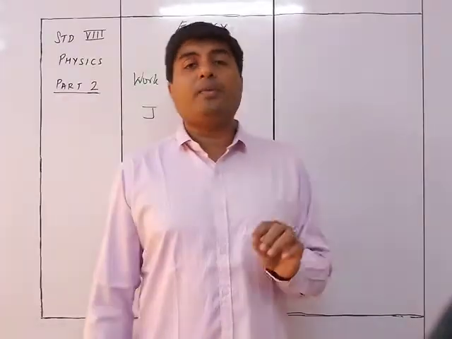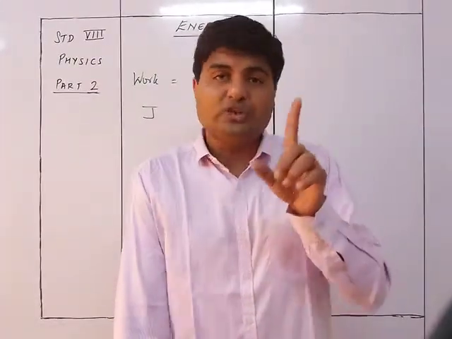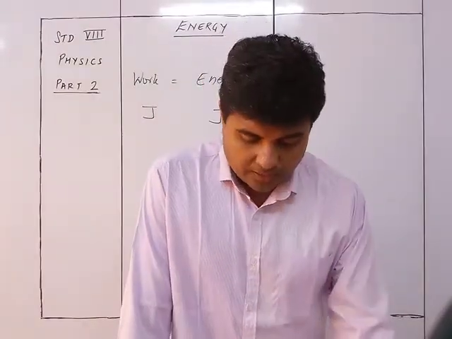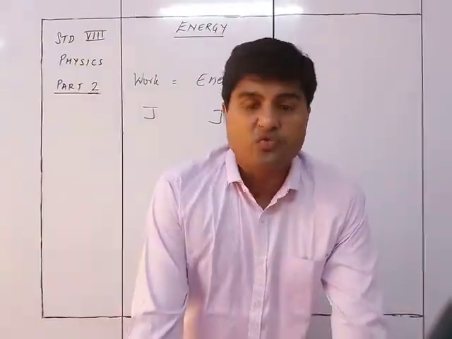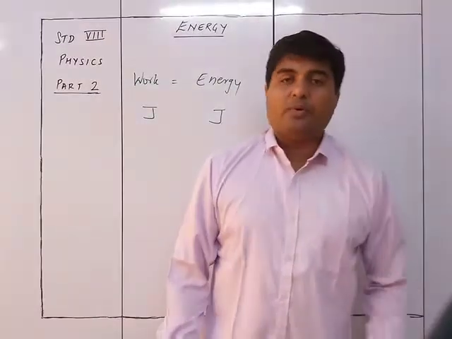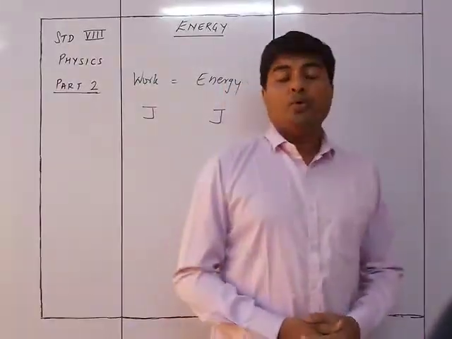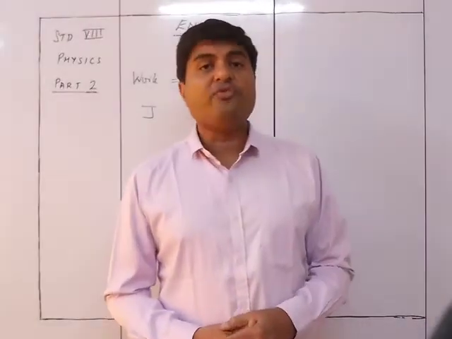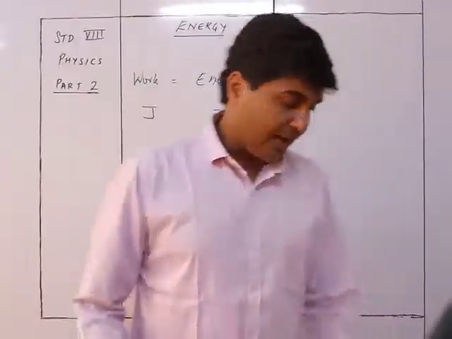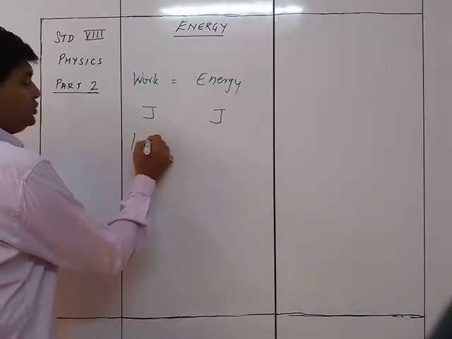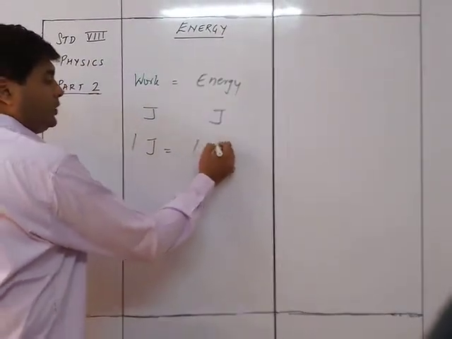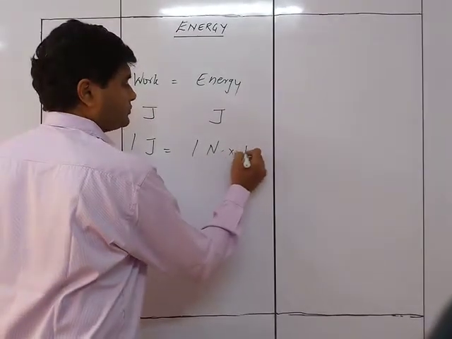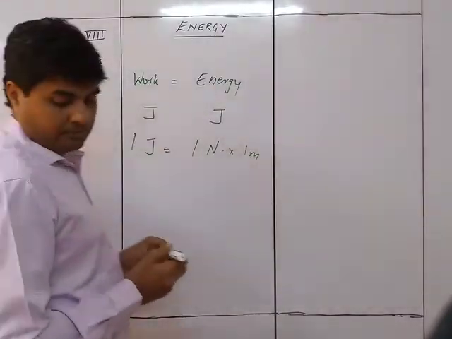So we say that the energy is said to be 1 joule if a force of 1 Newton moves the body by a distance of 1 meter in the direction of force. So again we see that 1 joule is equal to 1 Newton into 1 meter. Okay.